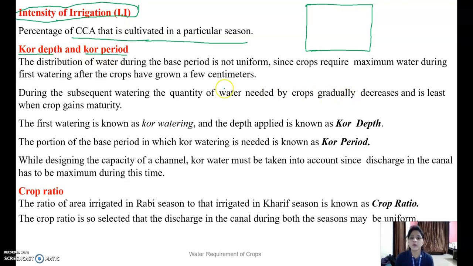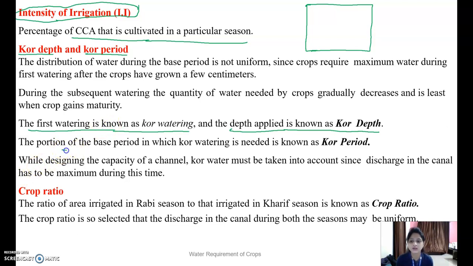Core depth and core period: the first one is core watering. The first water application given to the crop is called core watering, and the depth at which the core watering is done is known as the core depth. So core watering and core depth are related to each other. The first water application given to the crop is core watering, and the depth at which the watering is given is known as the core depth.